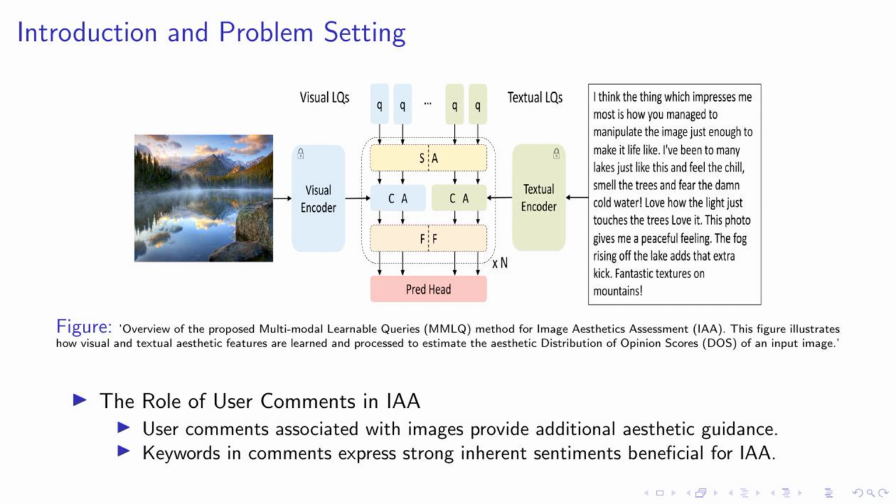Now you might wonder, why user comments? Well, they play a crucial role in IAA. They not only provide additional aesthetic guidance, but also express strong inherent sentiments that are beneficial for IAA. Imagine comments with words like phenomenal, magical, or blurry. These words carry strong sentiments and can greatly influence the aesthetic assessment of an image. So, in essence, our MMLQ method leverages these user comments along with the image itself to provide a more comprehensive and accurate aesthetic assessment. Stay tuned as we delve deeper into how this method outperforms existing ones.